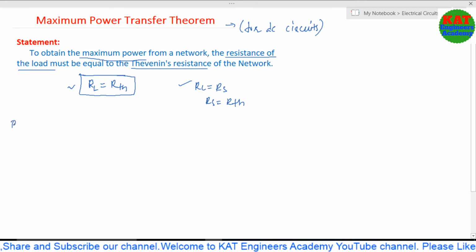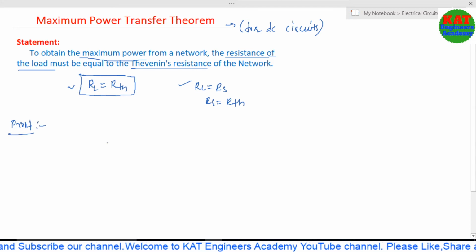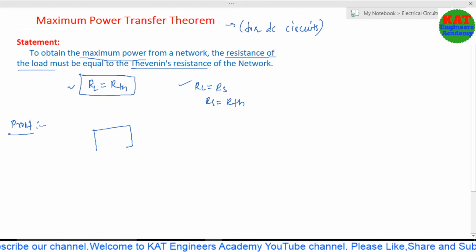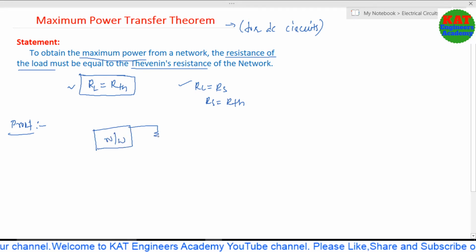First we have to consider the proof. Consider a small network connected to one variable load resistor.